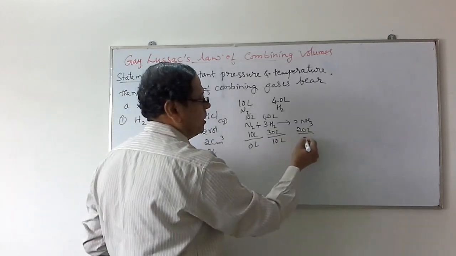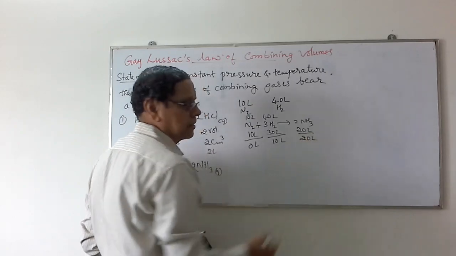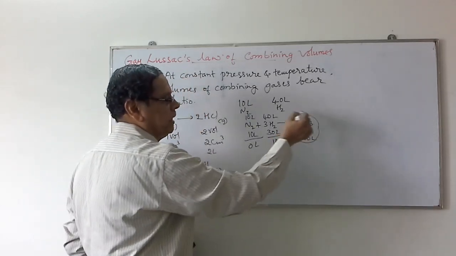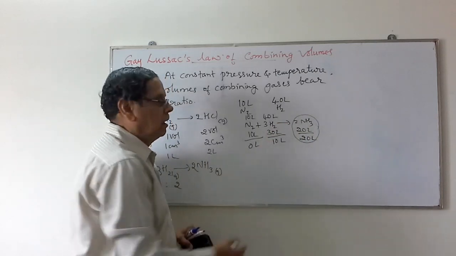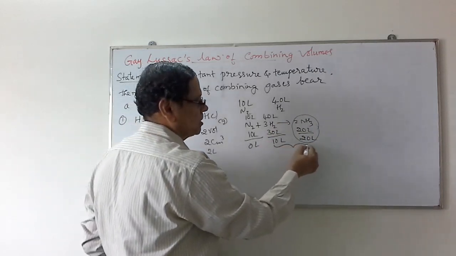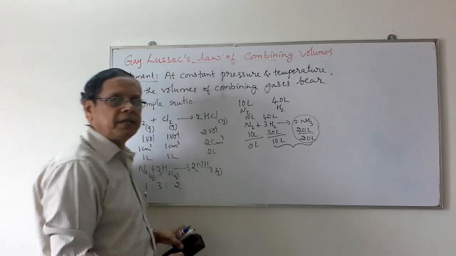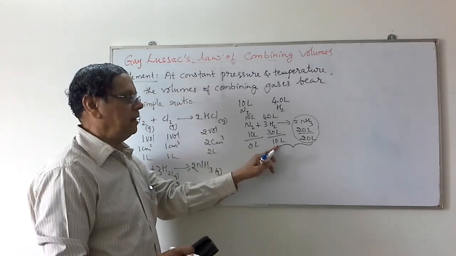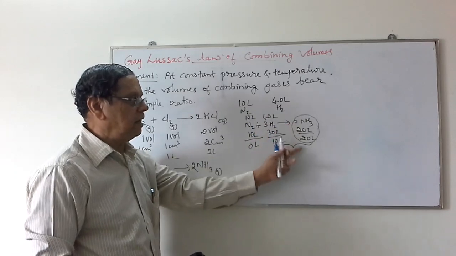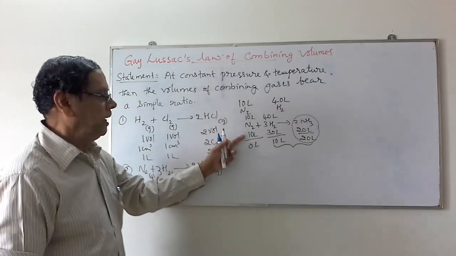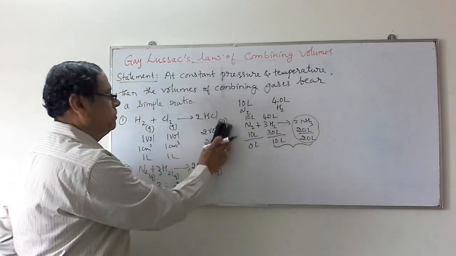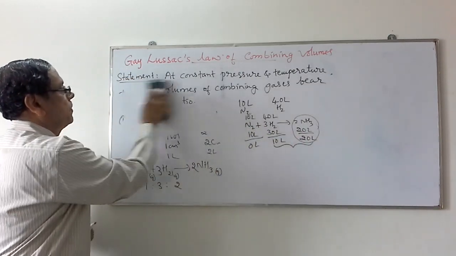The volume of ammonia produced will be 20 liters. So if you are asked to calculate the volume of ammonia only, it is 20 liters. Or the volume of gaseous substances present in the vessel, it is 20 plus 10, 30 liters. So unreacted hydrogen is 10 liters, reacted nitrogen 10 liters, reacted hydrogen 30 liters, and ammonia produced will be 20 liters.